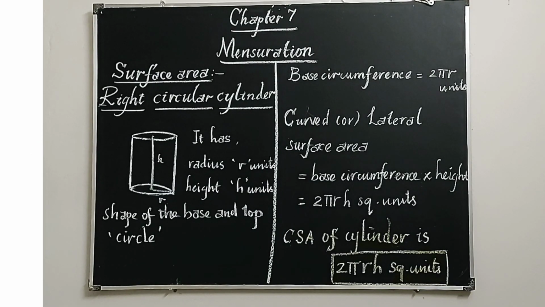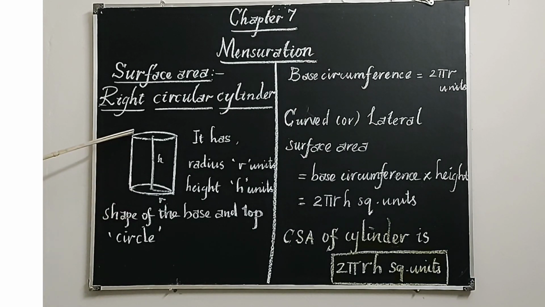Let us see the formula for surface area of cylinder. Let's see how to derive surface area of right circular cylinder. Already I told you what is the right circular cylinder. It has circular ends at the top and also at the bottom.